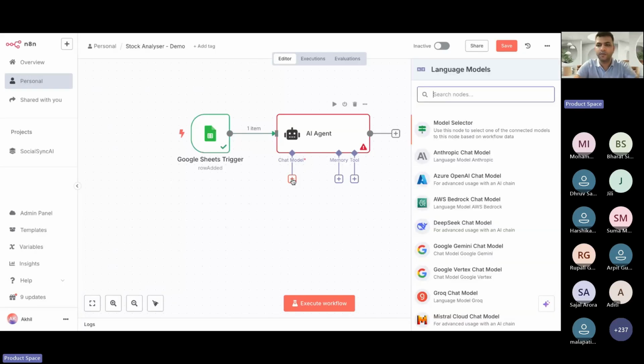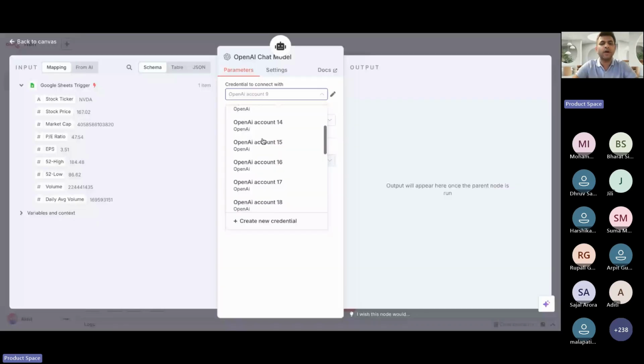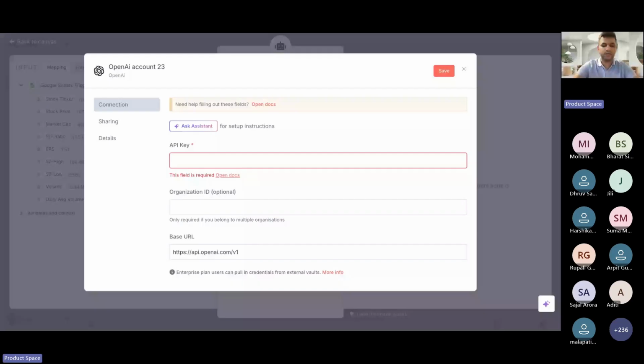I'm quite comfortable working with OpenAI, so I'll just select this model and work on it. I already have my accounts connected. If you don't have your account selected, you can click on create new credentials, and you can go to this URL, which I'm sharing in the chat. Give me 1 second. OpenAI gives you some credit. You can click on API keys, or I'll give you a walkthrough of that. Just give me 1 second.